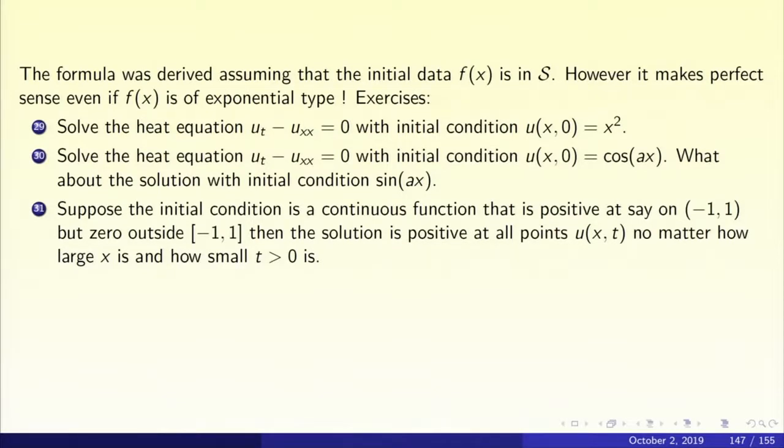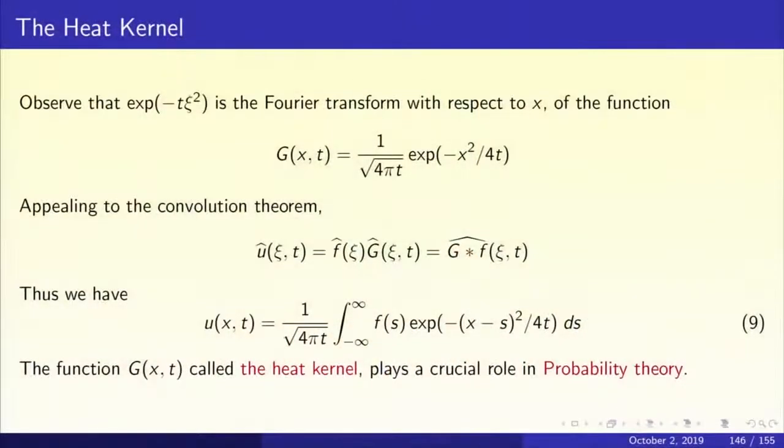Now suppose we take the initial heat distribution as a continuous function which is positive on minus 1, 1. So let us take a function f which is positive on minus 1, 1 and 0 outside the interval minus 1, 1. Outside the interval the function has been defined to be 0, inside the interval it is positive. So let us look at the formula. What are you integrating? You are integrating f of s, which is equal to 1 or say something positive, not necessarily constant. So the integral will go from minus 1 to 1.